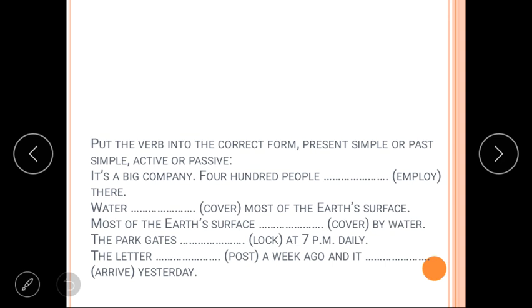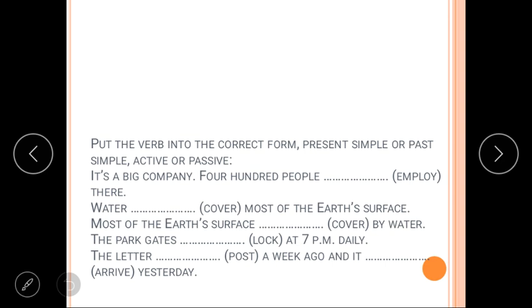Next, the park gates get locked at 7 p.m. Who is the one who locks? We don't know. It could be a peon, it could be a servant, but that is not mentioned. The receiver of the action, the park gates, is mentioned here. So this is also in passive sense and present simple. So we can say the park gates are locked at 7 p.m.